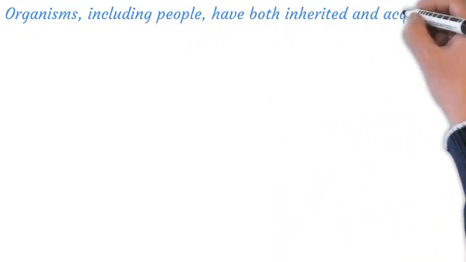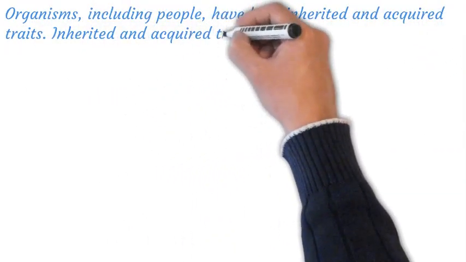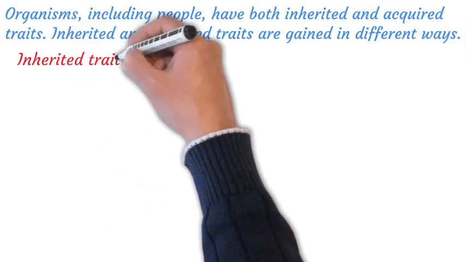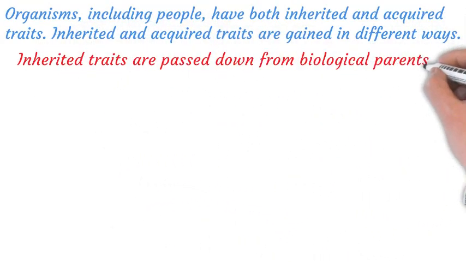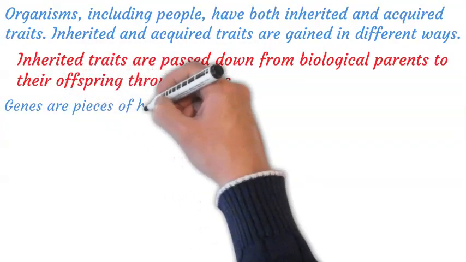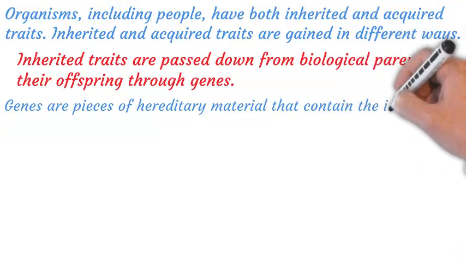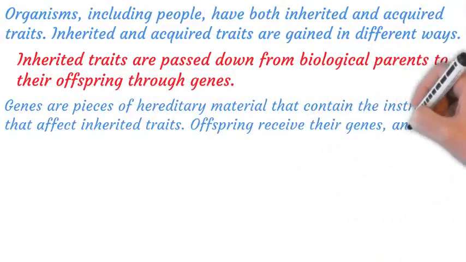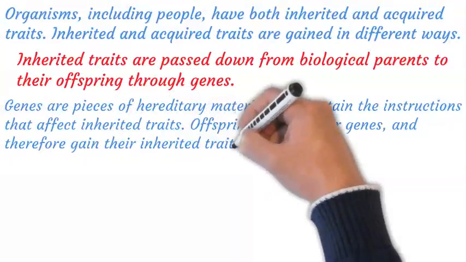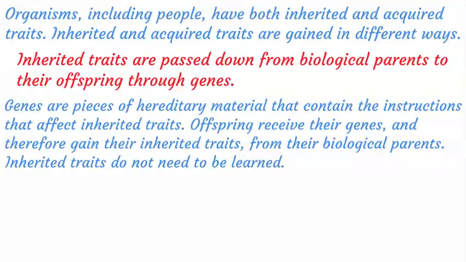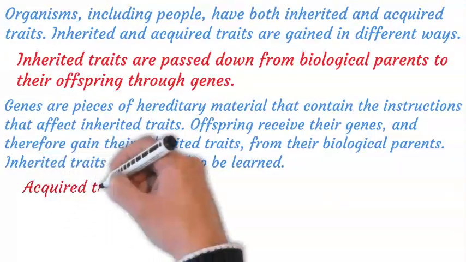Organisms, including people, have both inherited and acquired traits. Inherited and acquired traits are gained in different ways. Inherited traits are passed down from biological parents to their offspring through genes. Genes are pieces of hereditary material that contain the instructions that affect inherited traits. Offspring receive their genes, and therefore gain their inherited traits, from their biological parents. Inherited traits do not need to be learned.